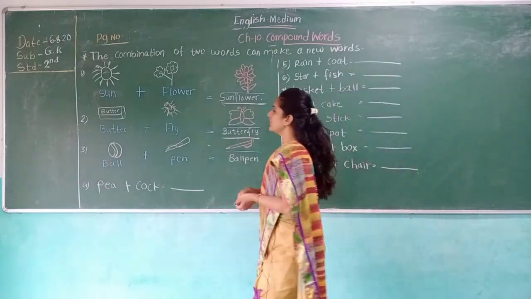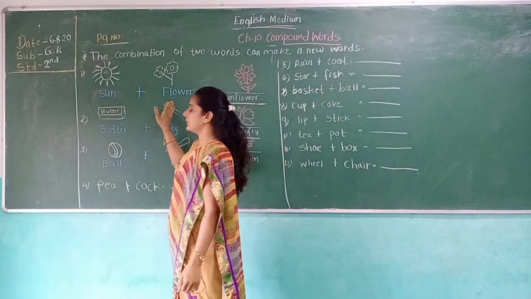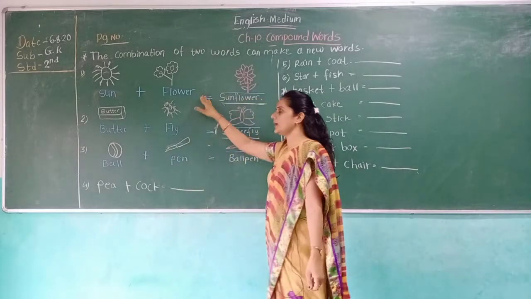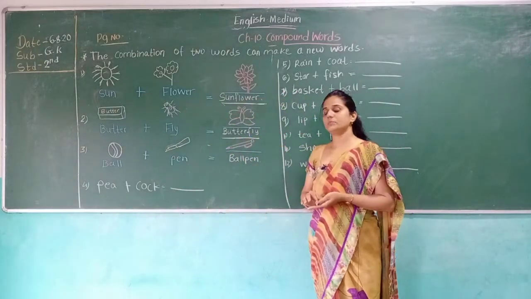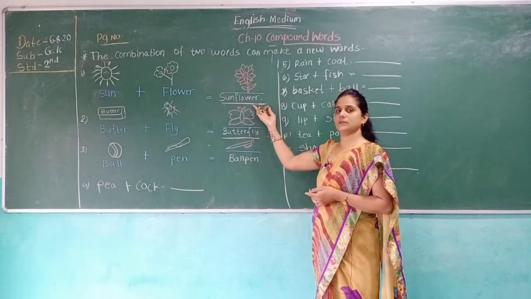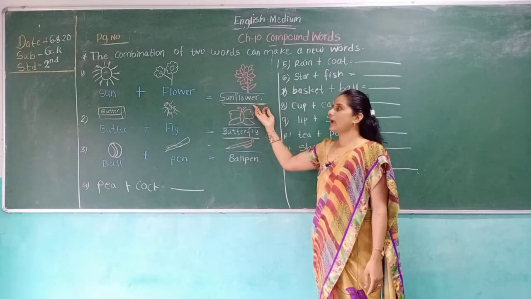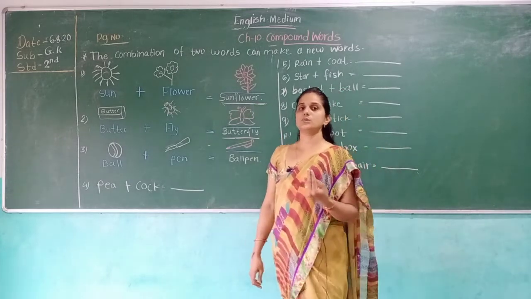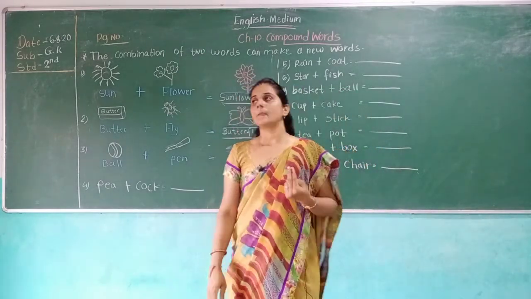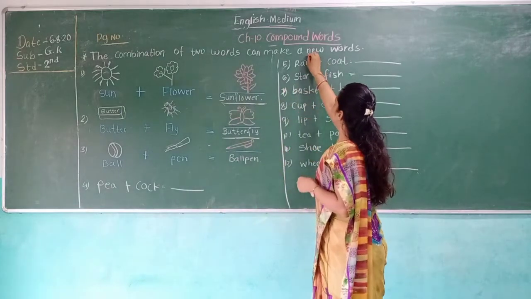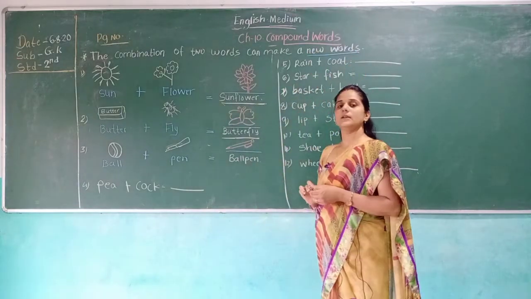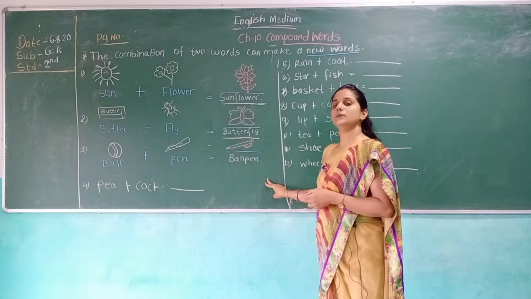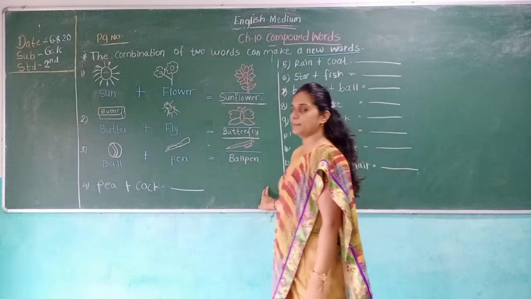Here are two different words. This is the sun, this is the flower. When we join two words, it becomes a new word. This is called a compound word. When we join two words together, it makes a new word. Yes, when we join two words, it becomes a new word, that is called a compound word.